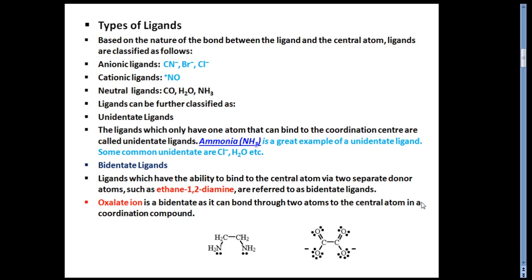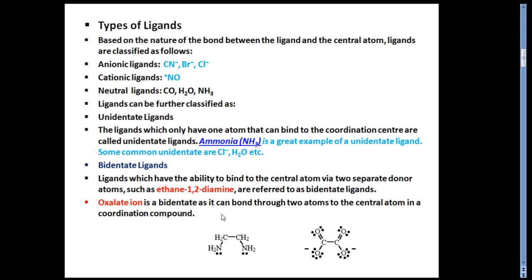What about bidentate ligands? Again, the word bi means two. Ligands which have the ability to bind to the central atom via two separate donor atoms, such as ethane 1,2-diamine, are referred to as bidentate ligands.